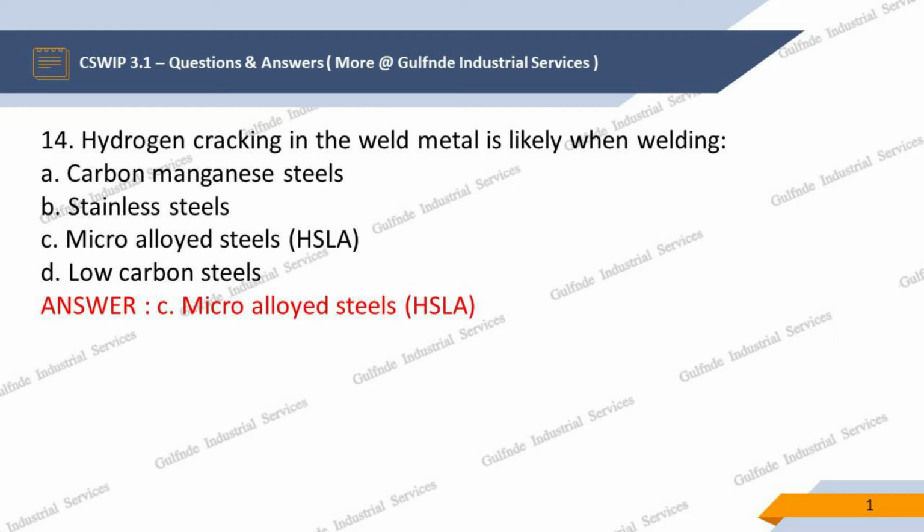Question 14. Hydrogen cracking in the weld metal is likely when welding, options are: A. Carbon manganese steels, B. Stainless steels, C. Microalloyed steels, HSLA, D. Low carbon steels. Our answer is C. Microalloyed steels, HSLA.